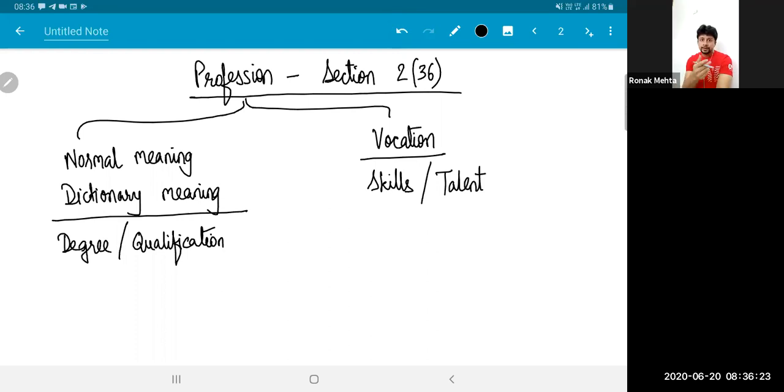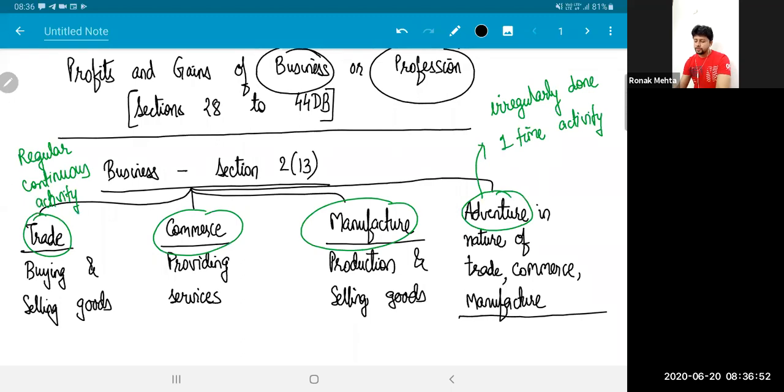Actors, cricketers, sportspersons do not have a degree or qualification, but we still call MS Dhoni and Virat Kohli professional cricketers, and Mr. Amitabh Bachchan and Mr. Shah Rukh Khan professional actors. Acting and sports are skill and talent, but they are called professionals because they use their skill and talent to earn profit.